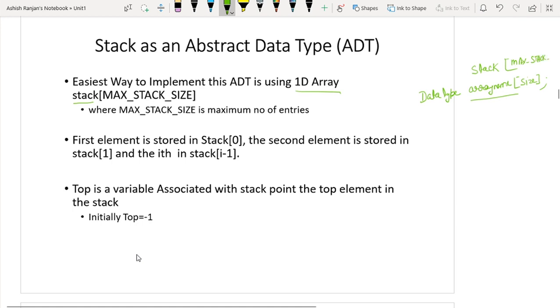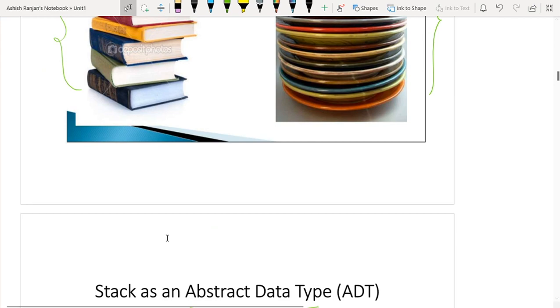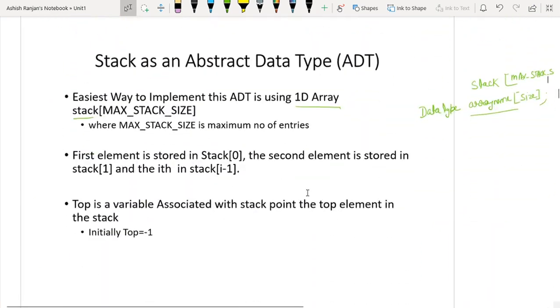Now what is its meaning? Max stack size means the maximum size. It can be anything. It is user defined. Let the user want the size of the stack to be 9 or 10 or 15 or 20, whatever else it wants, you have to write in the max stack size.